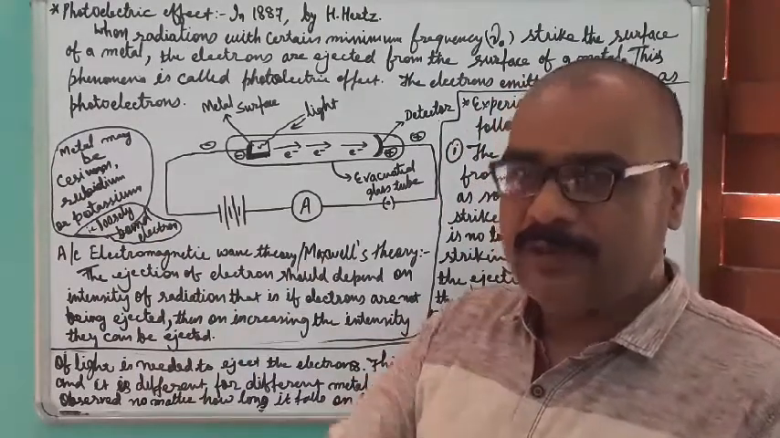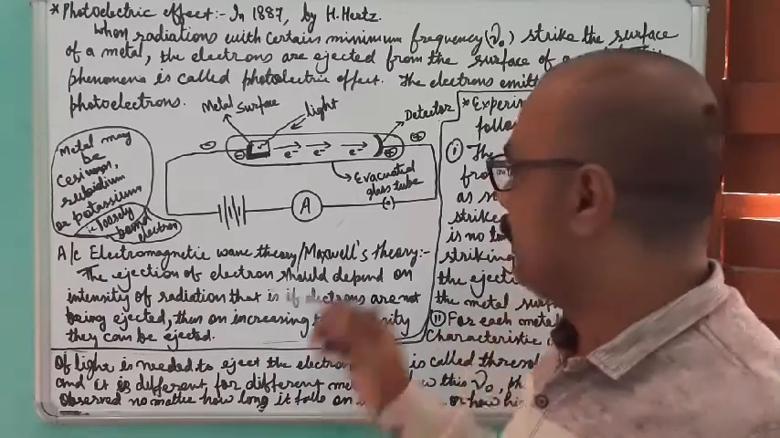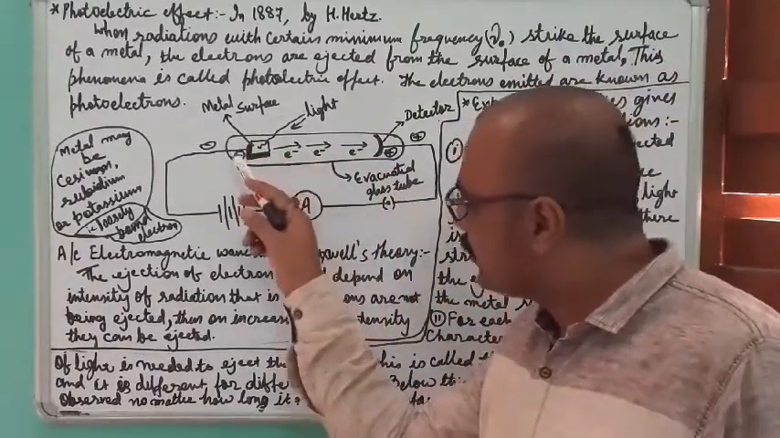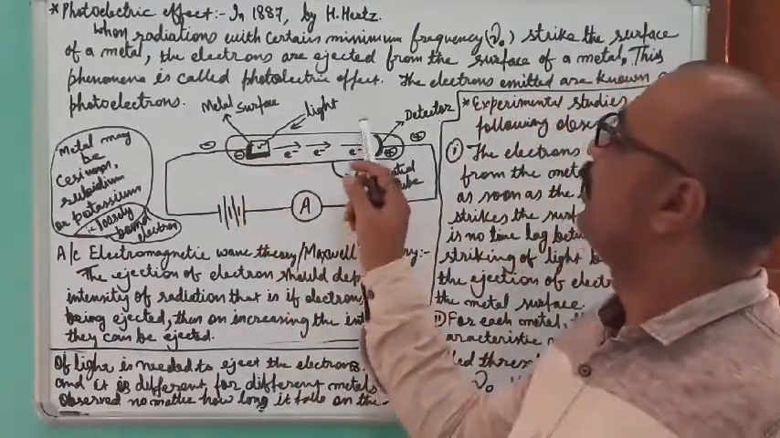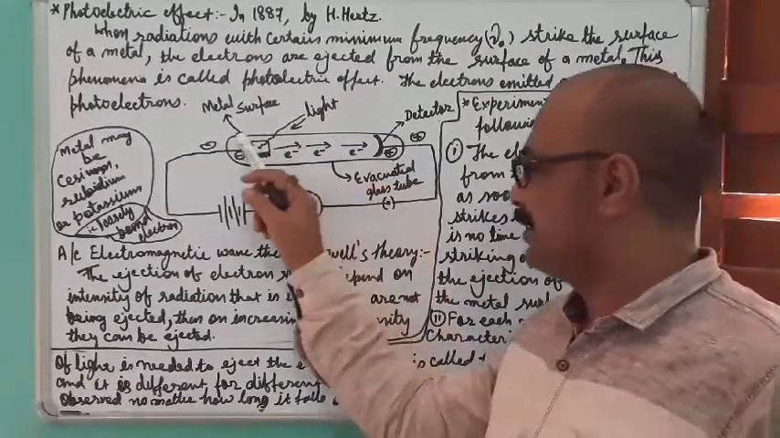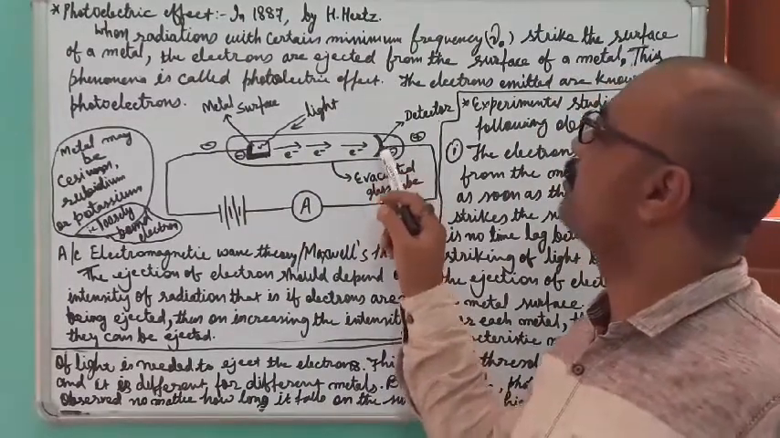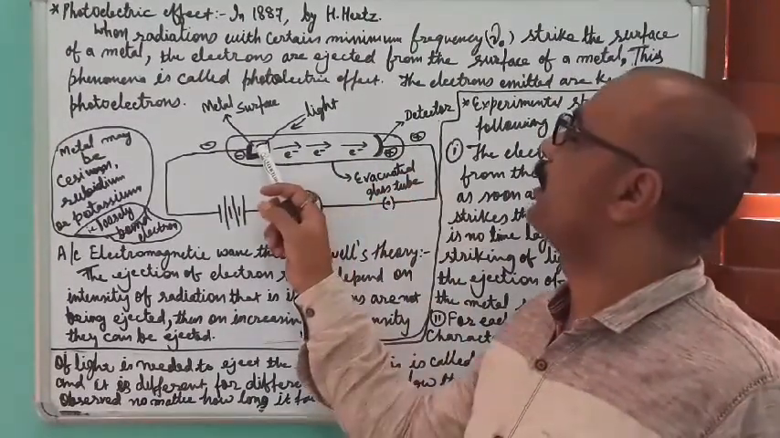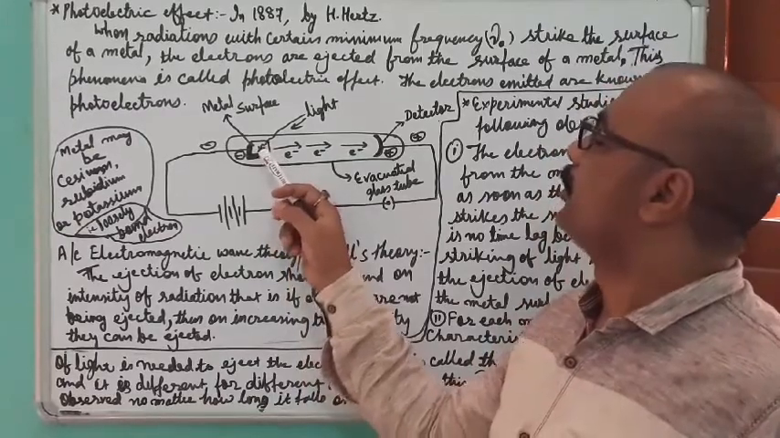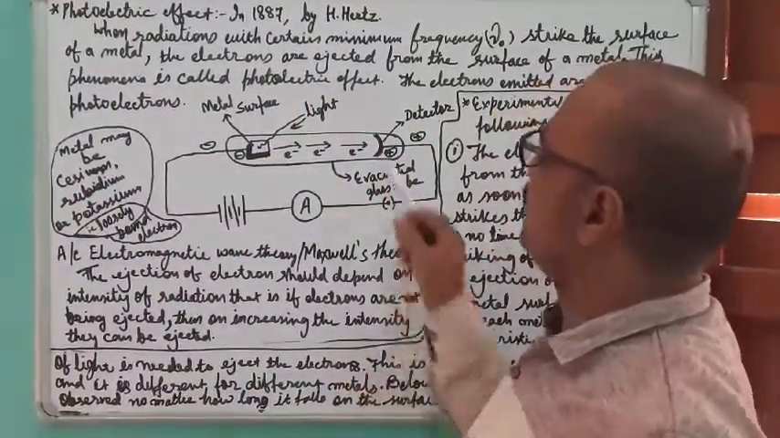Apart from this, you must know that when cesium, rubidium, and potassium are kept open and light is falling over them, there will be no ejection of electrons. Only inside this arrangement is there ejection of electrons, because inside this arrangement there is a detector. The detector means the receiver of the electron. This is the metal surface.